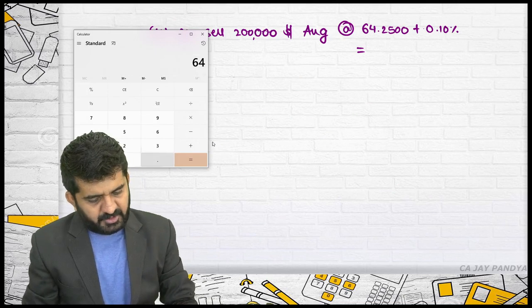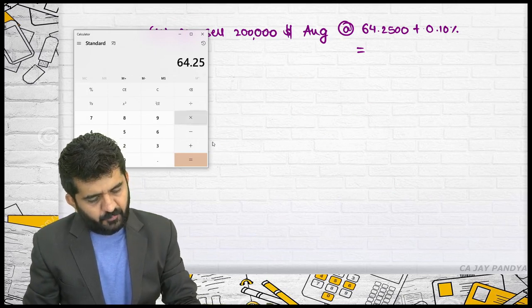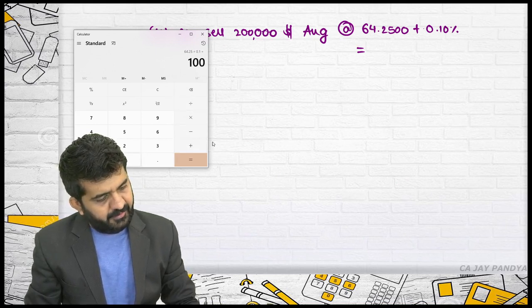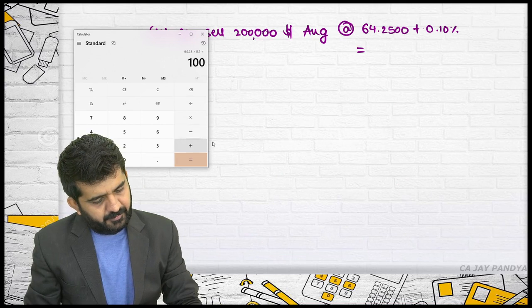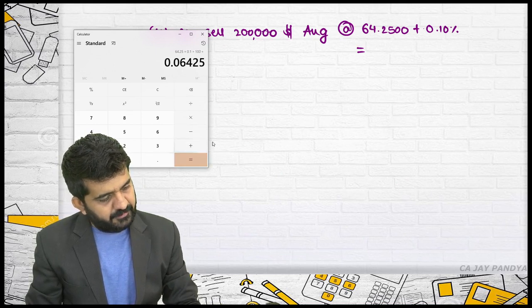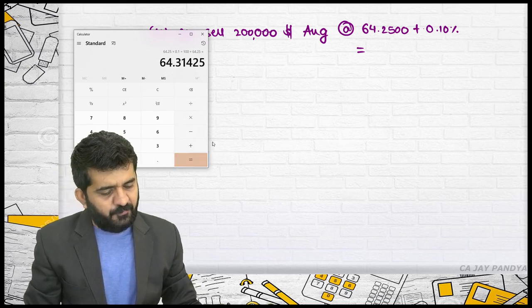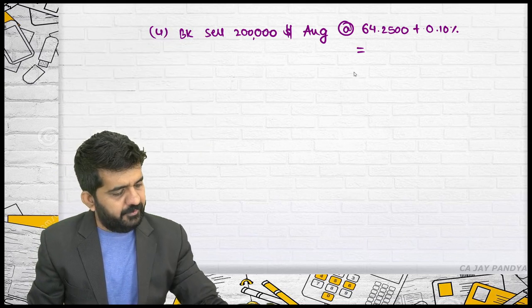Let me do it. 64.25 into 0.1 divided by 100 plus 64.25. It is 64.31425.